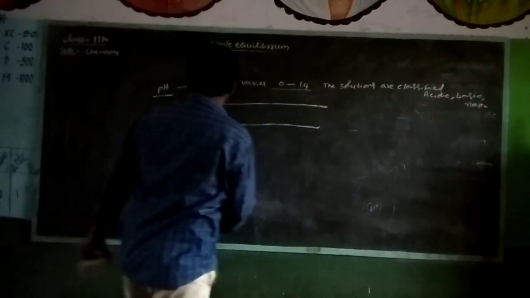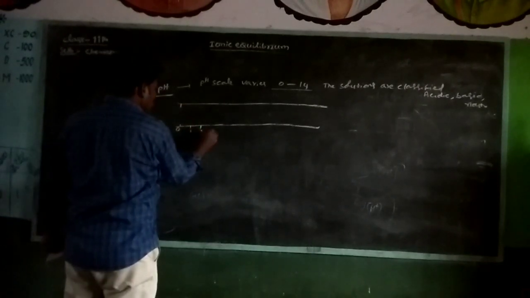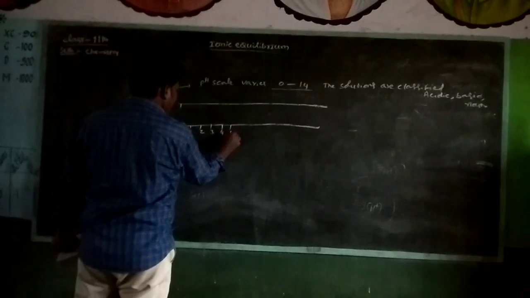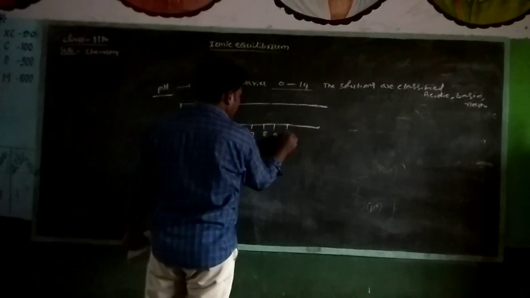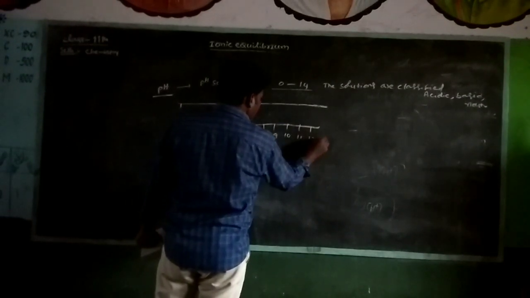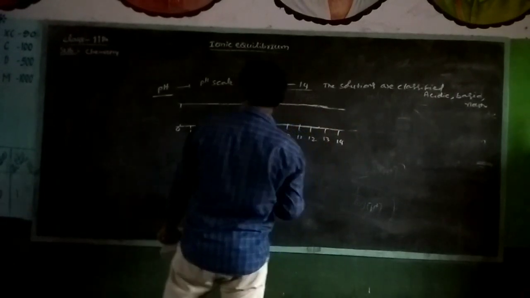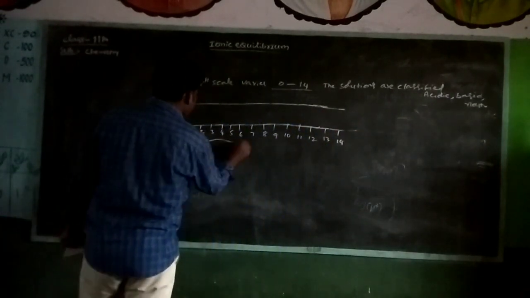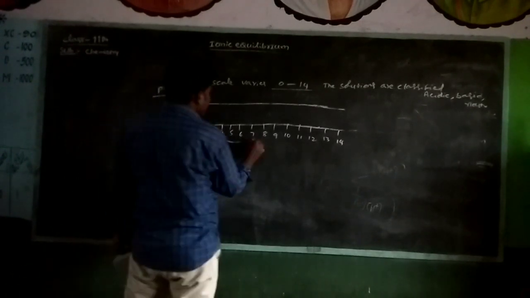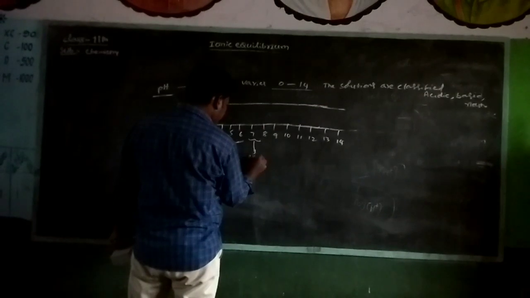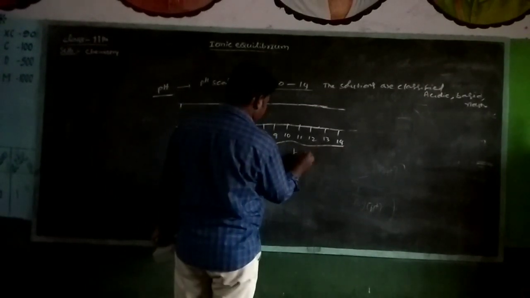Listen carefully. 0, 1, 2, 3, 4, 5, 6, 7, 8, 9, 10, 11, 12, 13, 14. Values 0 to 6 mean acidic solutions, with 0 being the strongest, and 7 is the only neutral solution. 8 to 14 are basic solutions.